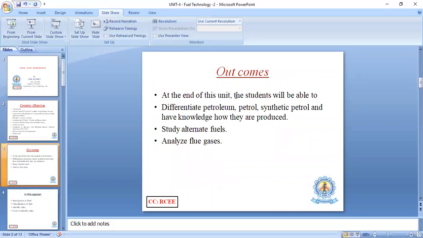So the outcomes of this unit: at the end of the unit, the student will be able to differentiate petroleum, petrol, synthetic petrol, and have knowledge of how they are produced, as well as study alternate fuels and how to analyze flue gases, etc. So this is one of the most important units in our curriculum, right?